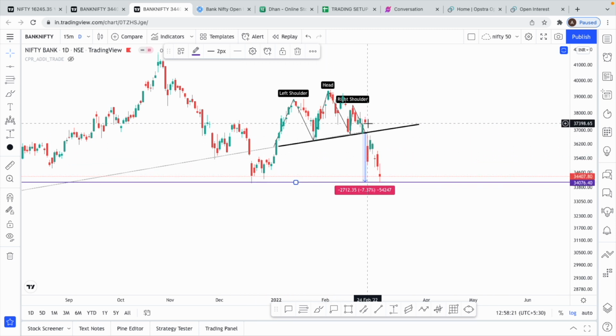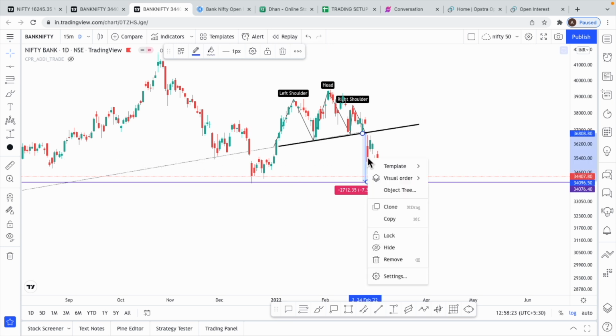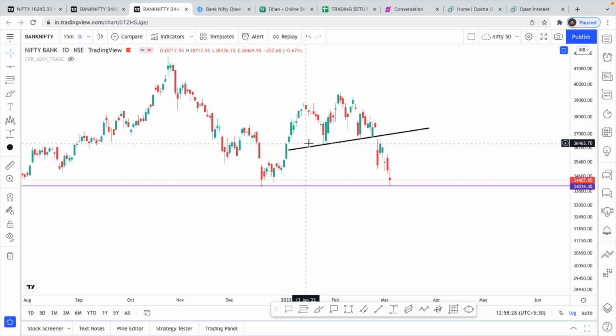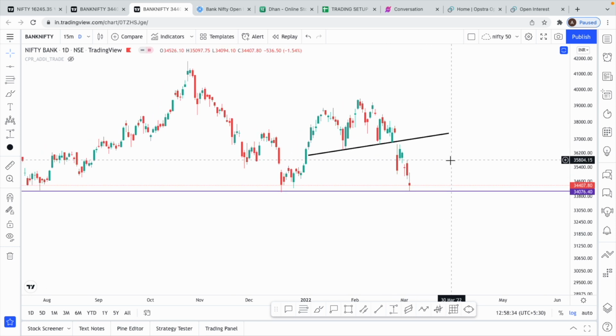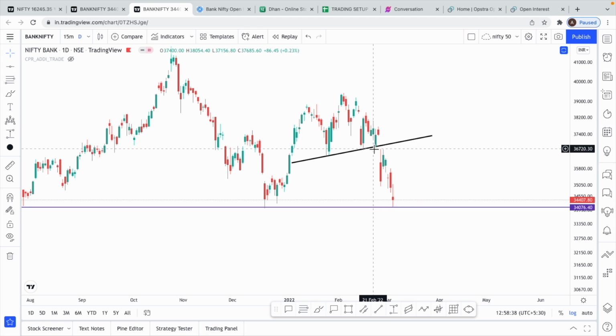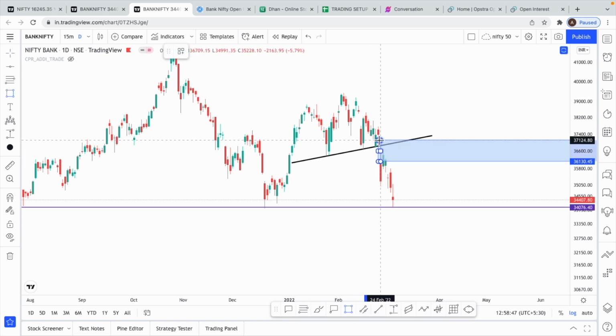But was this easily tradable with the war news around? No. We never got a proper confirmation of this neckline breakdown. We got a huge gap down, and then these green candles came. So the price action was not good, but the chart pattern did really work out. Was this easy to trade? Did I trade this entire 2,000 points? No. But I would have traded if, say, we had got, let me just try and draw this.